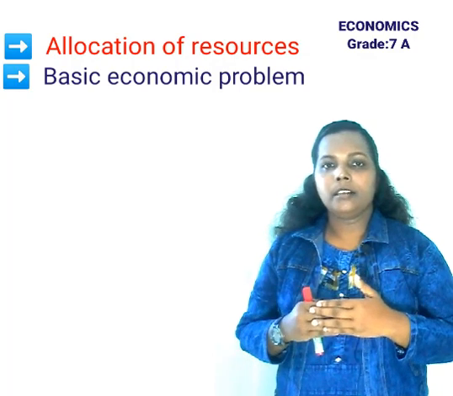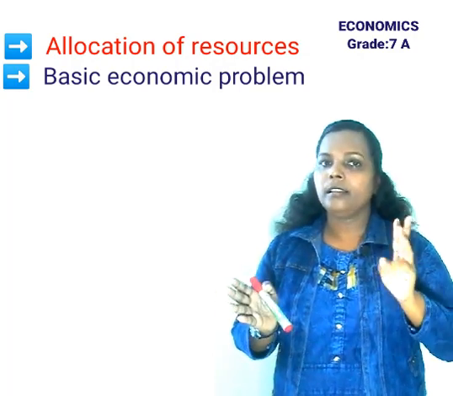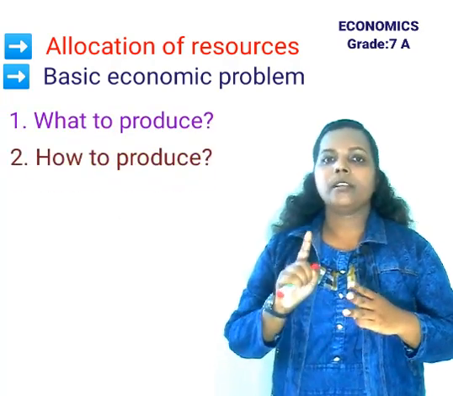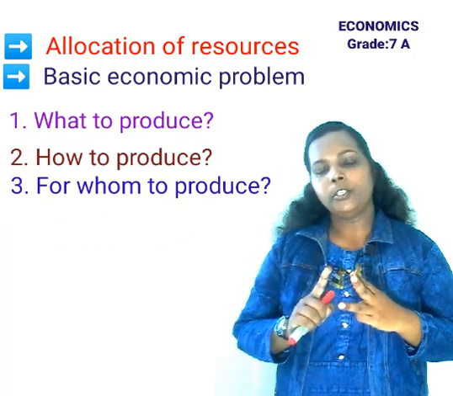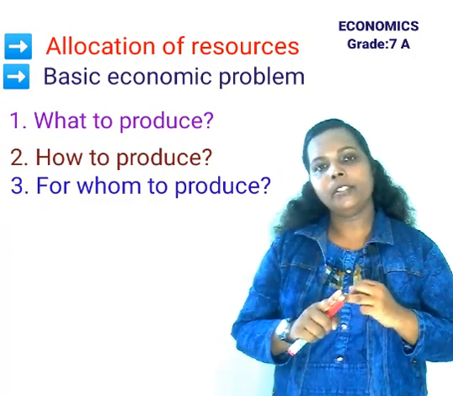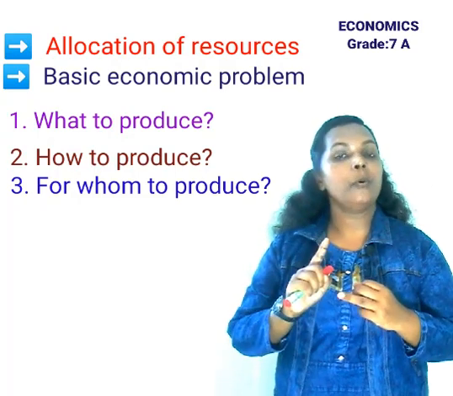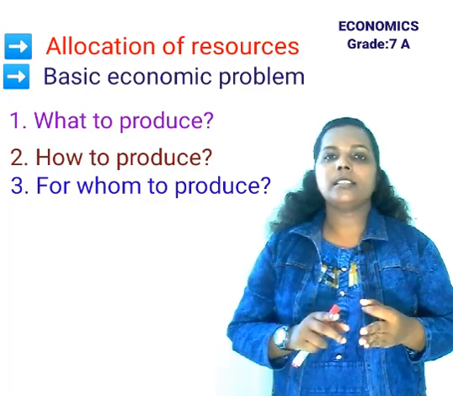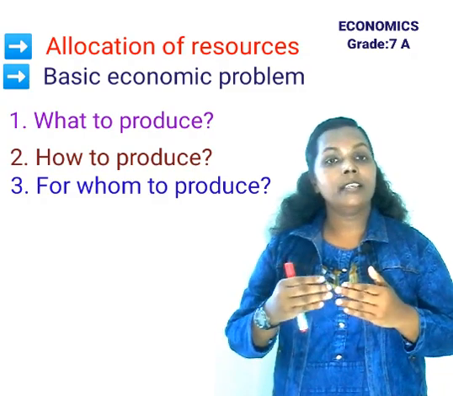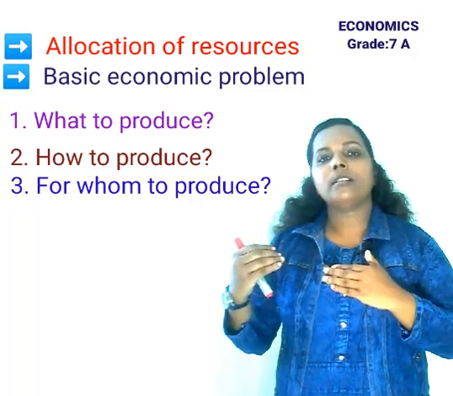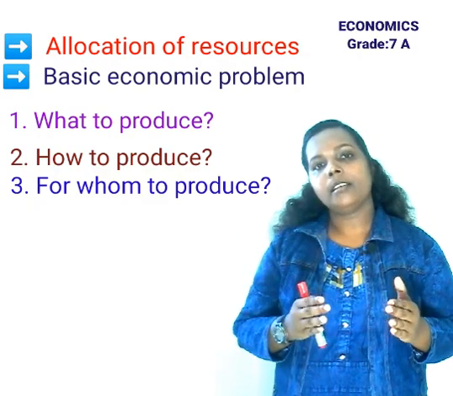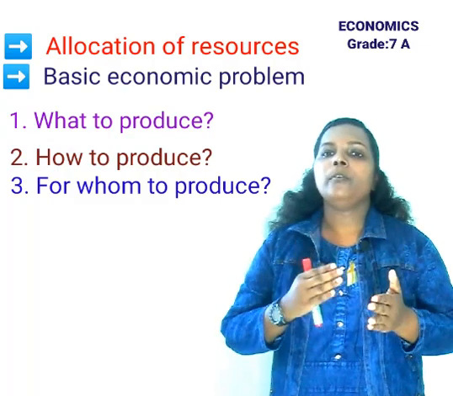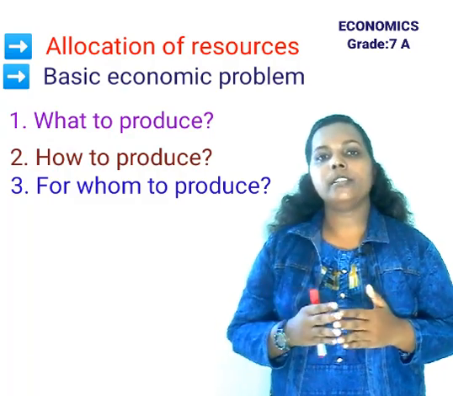Then before allocating the resources, every economy has to answer three basic economic questions: what to produce, how to produce, and for whom to produce. Under what to produce, we discussed what type of goods and services we have to produce and in which quantity. Next, we discussed how to produce: the production methods or techniques, capital intensive or labor intensive. Third, we discussed for whom to produce. Here we discussed what type of consumers we are going to produce the goods and services for.